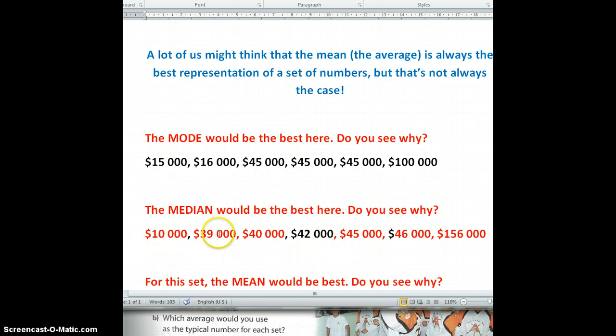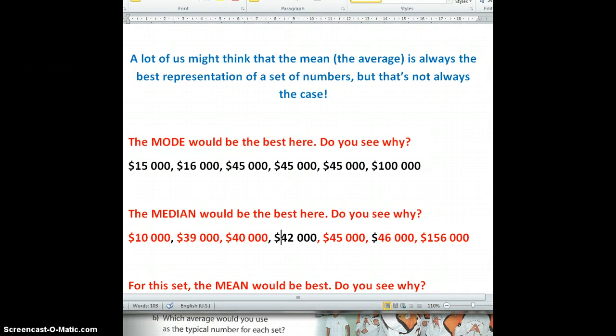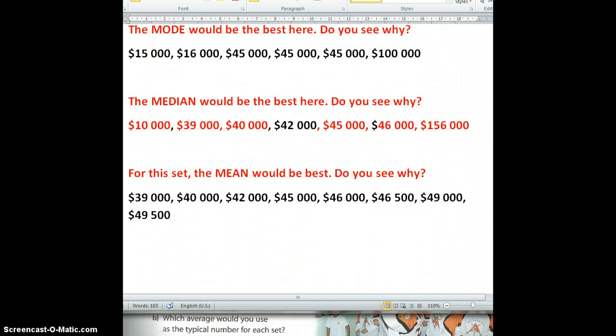And you can see, according to these salaries here, that probably $42,000 is a good guess of what you might get paid if you work at this company. If I had taken the average, it would be way off, because this number, 156,000, is so high. Again, maybe that's the president of the company or the CEO or something like that that gets paid that amount of money. Okay, I'm going to scroll down.